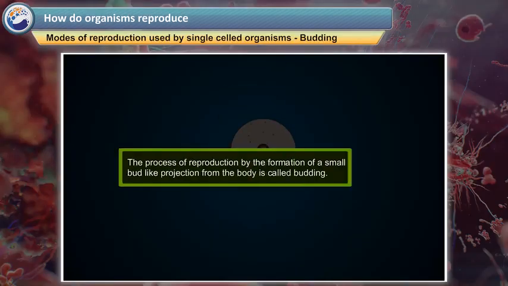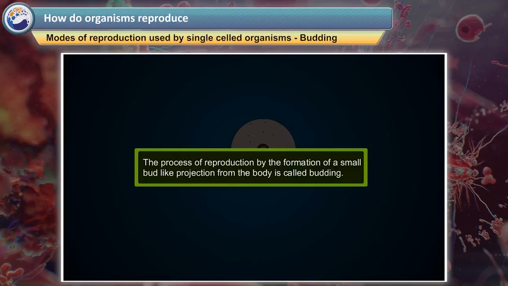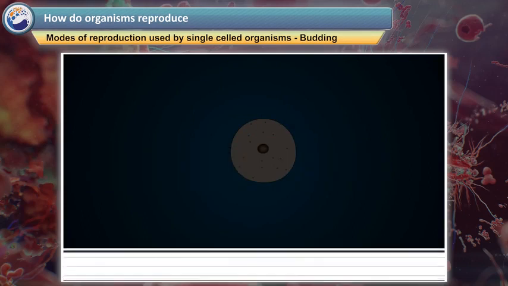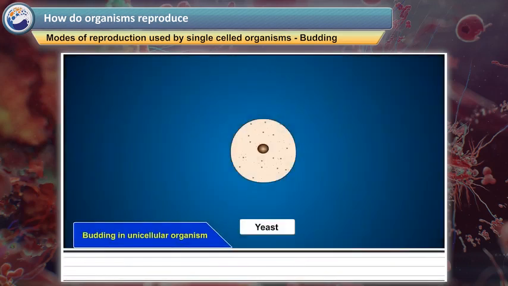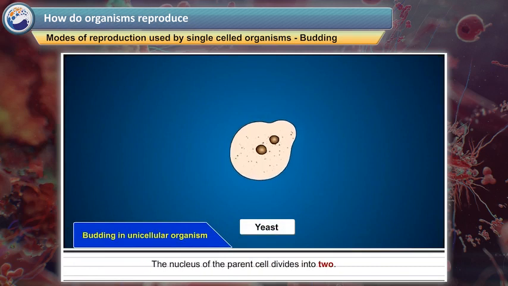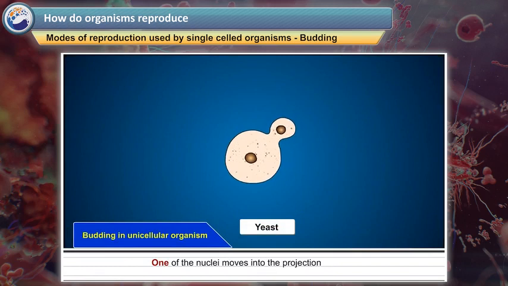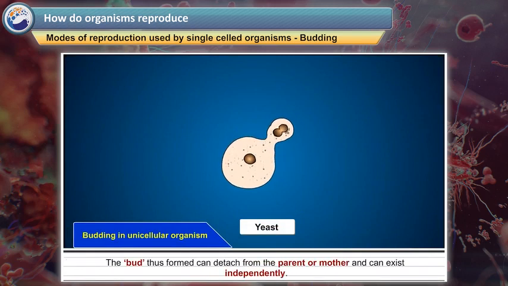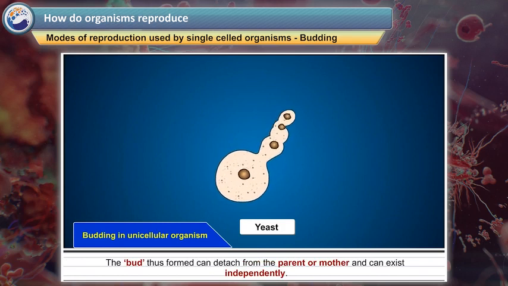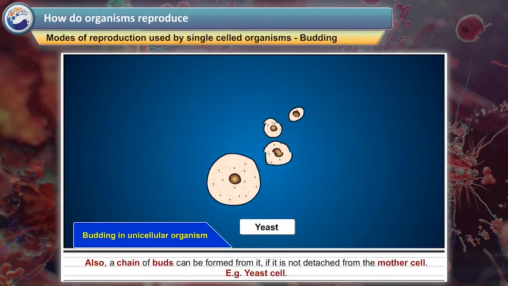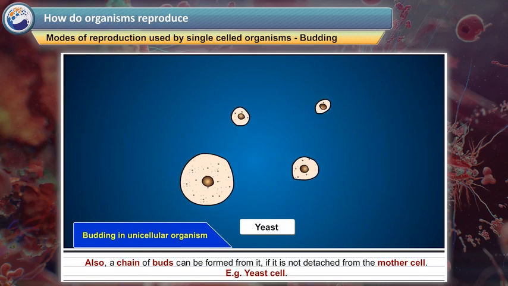Budding. The process of reproduction by the formation of a small bud-like projection from the body is called budding. Budding in unicellular organism. The nucleus of the parent cell divides into two. One of the nuclei moves into the projection. The bud thus formed can detach from the parent or mother and can exist independently. Also, a chain of buds can be formed from it if it is not detached from the mother cell. Example, yeast cell.